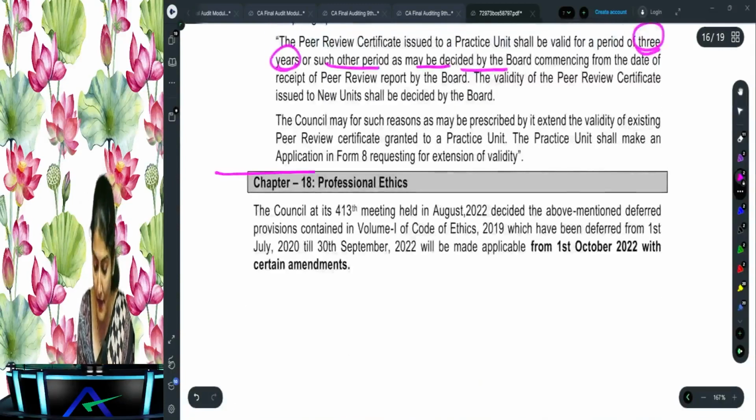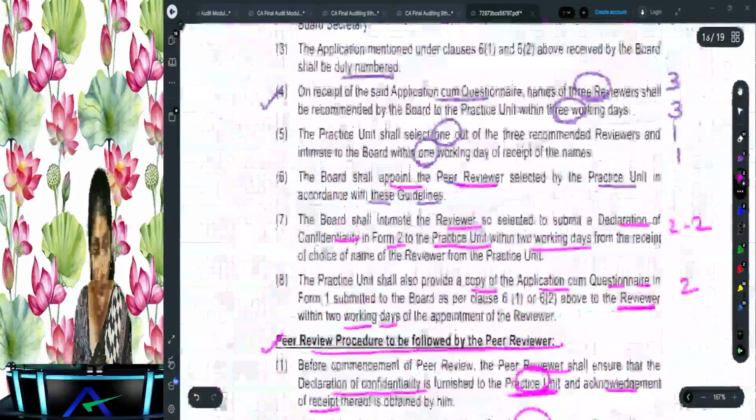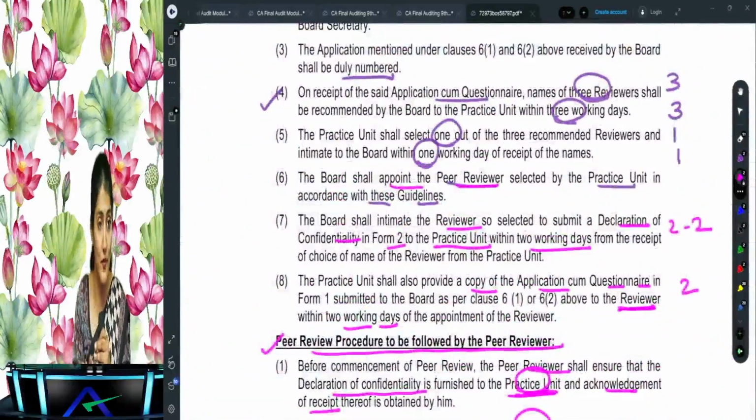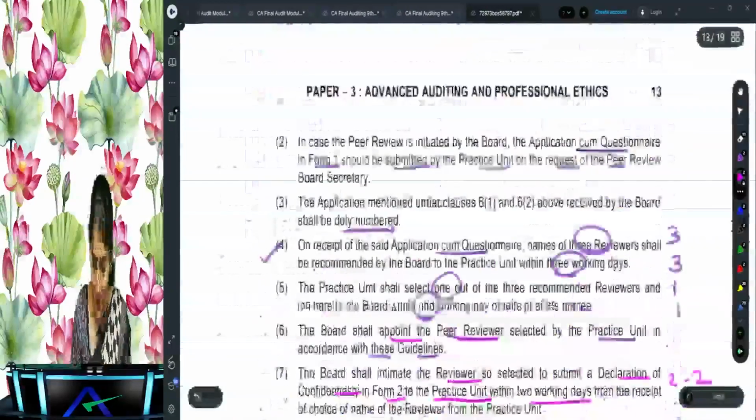Right. So that is the discussion regarding the peer review. So thankfully we had not studied the peer review process. So we got to read directly the new peer review process only over there. Is it clear to all of you? Right. So that is regarding the peer review.